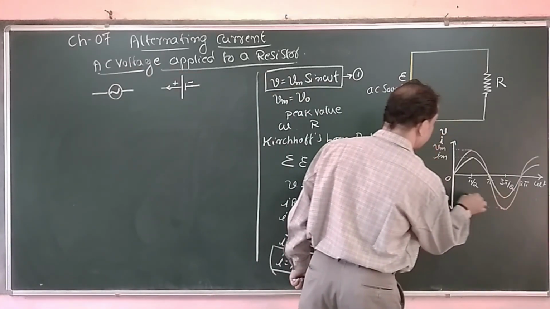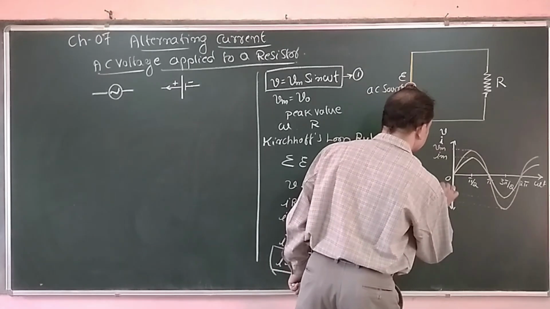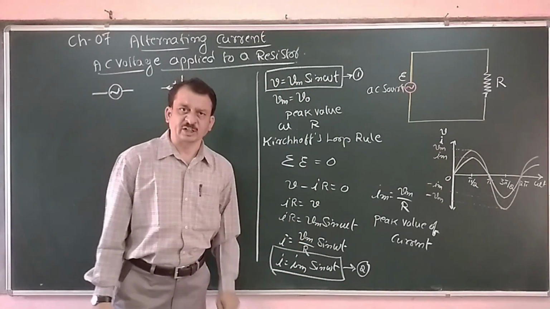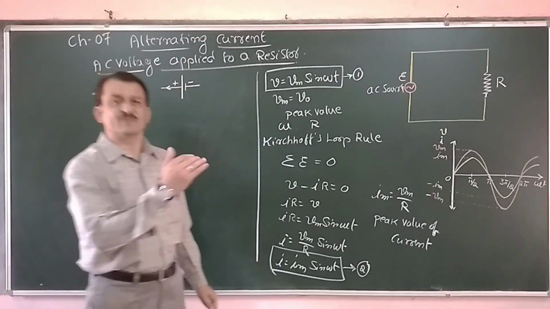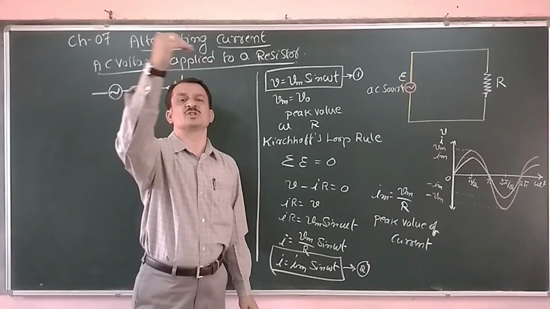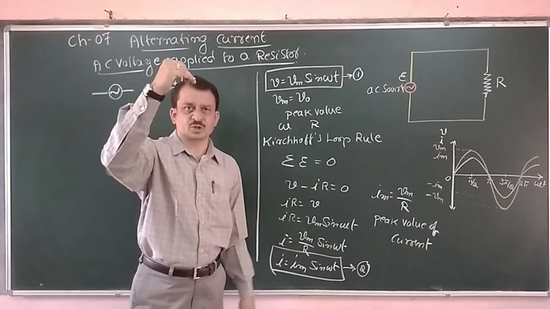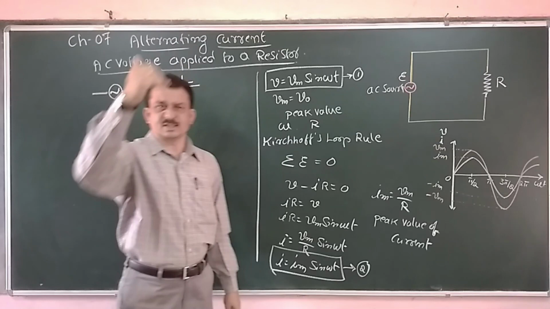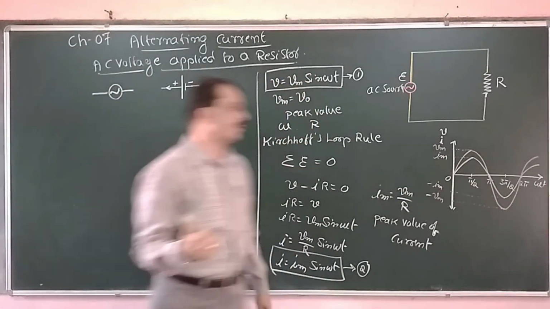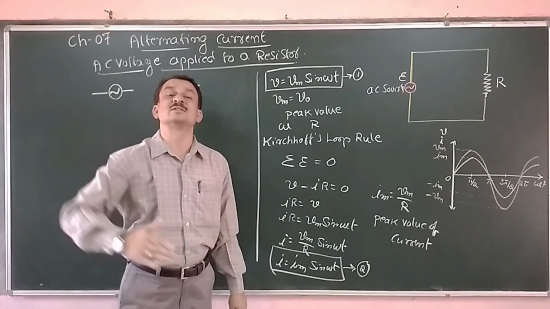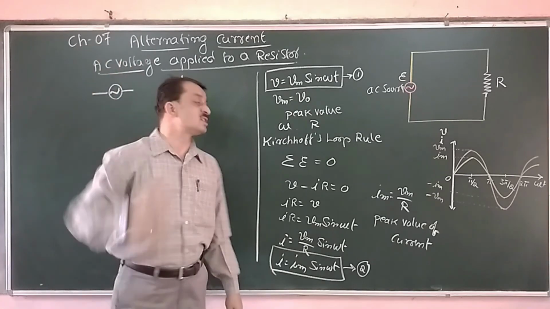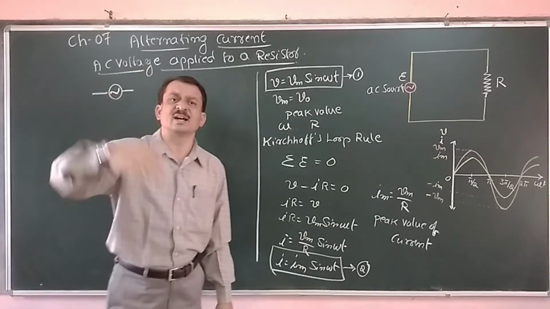Now here we are having a negative maximum. Since both the functions are sine functions, they start from 0 simultaneously and reach a positive maximum at pi by 2 as shown in the diagram, reach 0 simultaneously at 180 degree, pi, reach a negative maximum at 270 degree, and reach 0 simultaneously at 2 pi, and this cycle goes on.